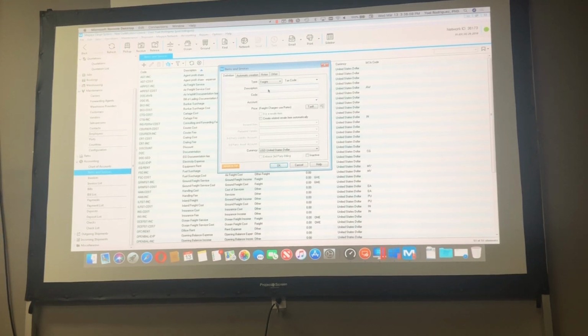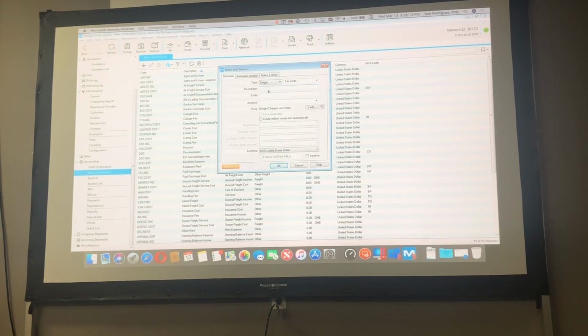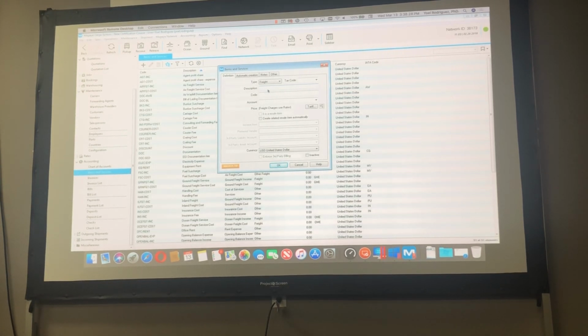For Magaya, THC, terminal handling container, is only one thing. I know it's common in your business to put terminal handling origin, terminal handling destination, terminal handling dollar, terminal handling pesos. No, terminal handling is terminal handling. You will add it only once.